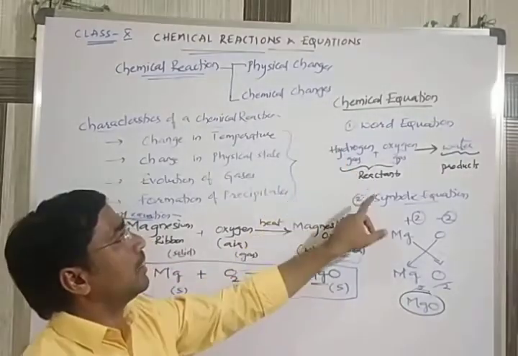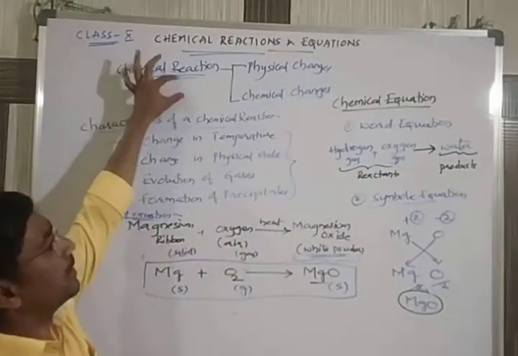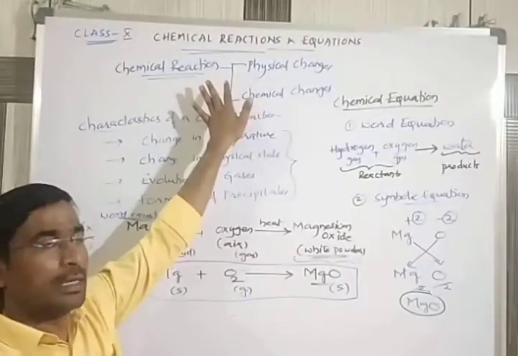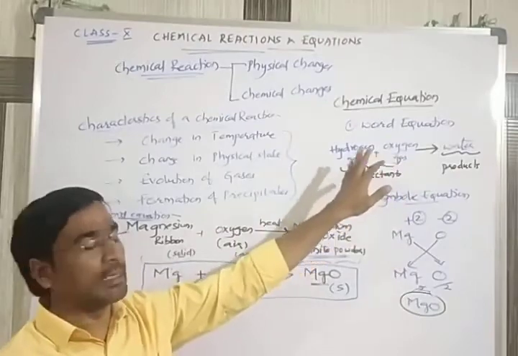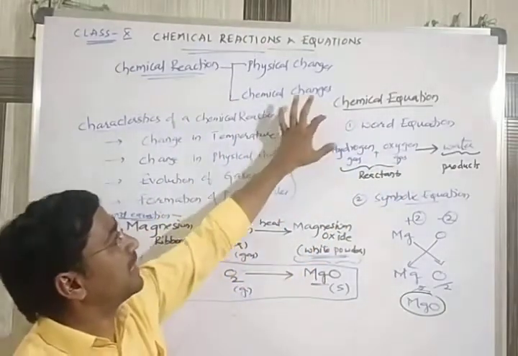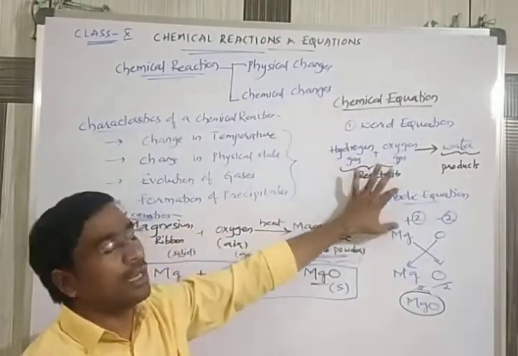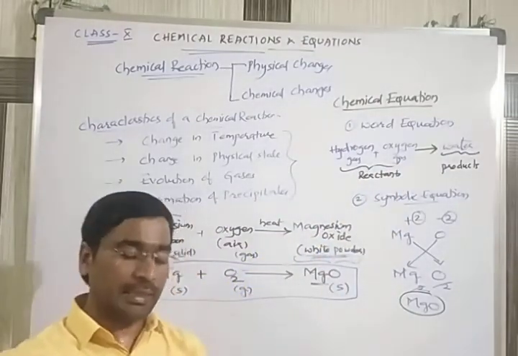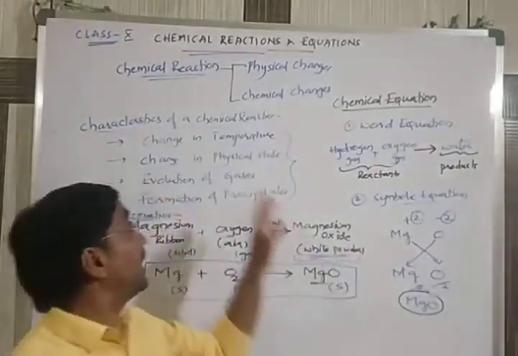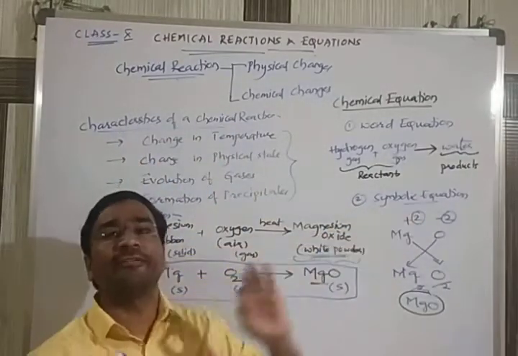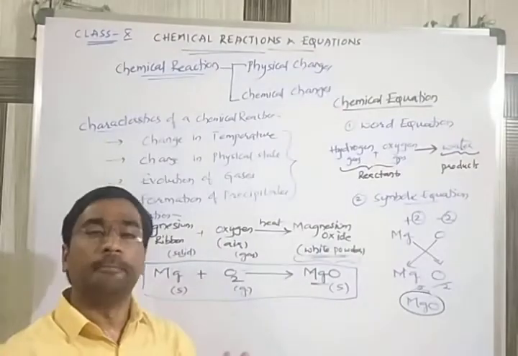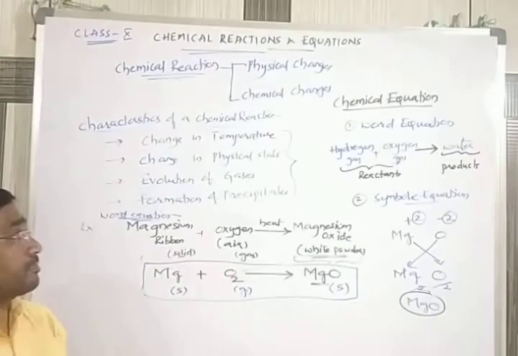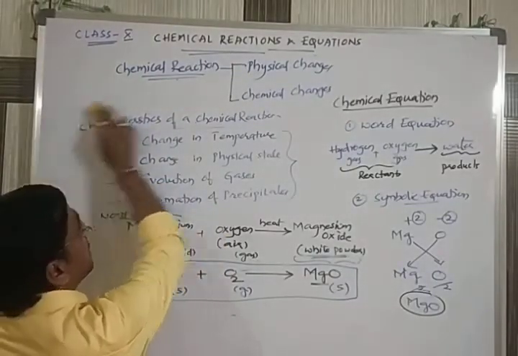Okay, so this is the first thing we have to say. What is called a chemical reaction? How do we express a chemical reaction? A chemical reaction can be expressed in terms of the word method or the symbolic method. Now, in chemistry, we write a chemical reaction only using symbols and formulas. Make sure of this one. Let us proceed with the further topics.